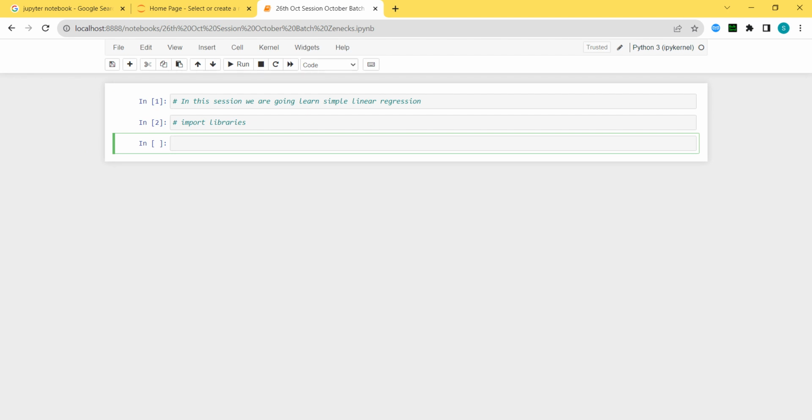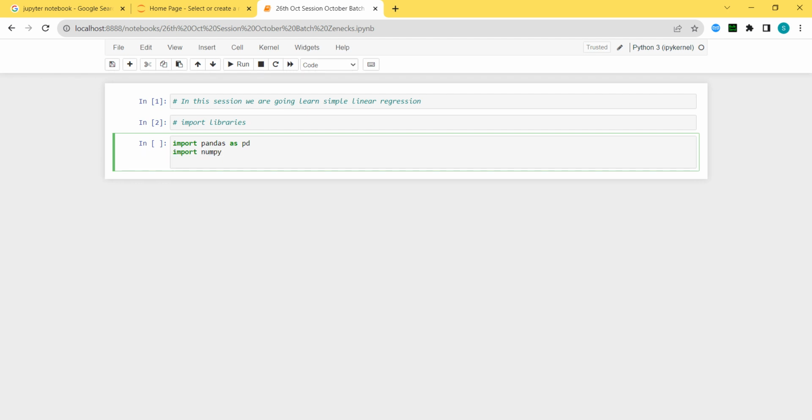Always remember what our first step is. Import pandas as pd, I will store it in the short form. Then import numpy. Then let's say import matplotlib dot pyplot as plt.